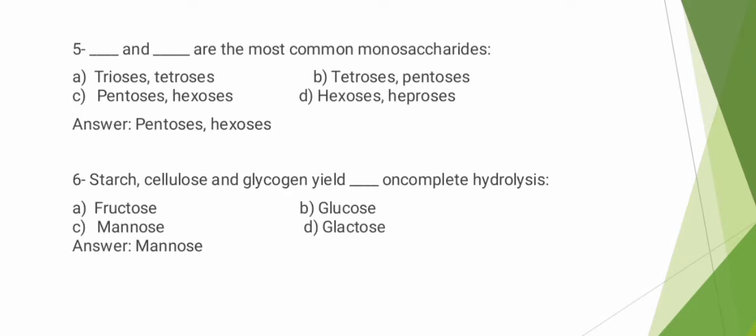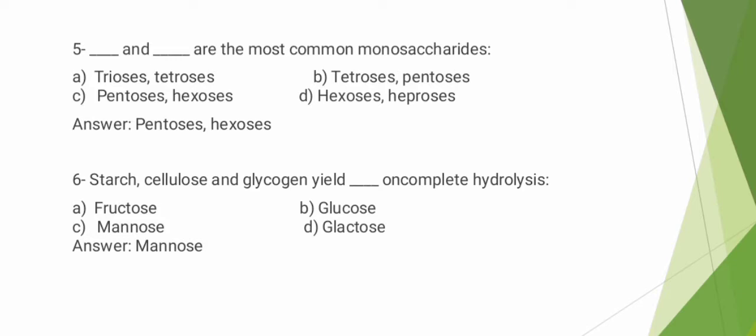MCQs number 5. Dash and dash are the most common monosaccharides. Option A trioses, tetroses, option B tetroses, pentoses, option C pentoses, hexoses, option D hexoses, heptoses. The correct answer is option C pentoses and hexoses.